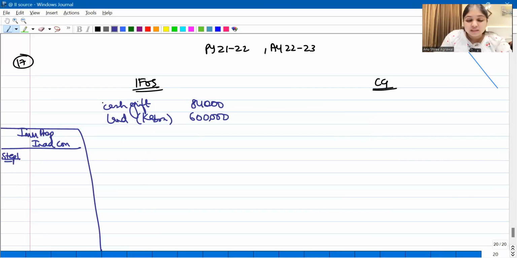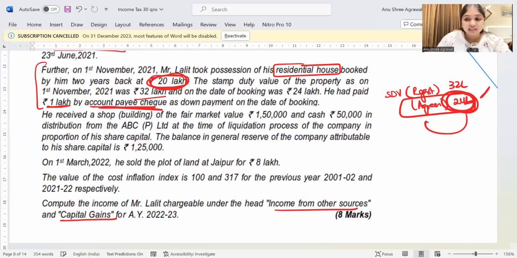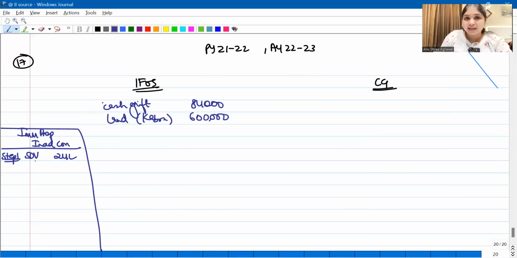What is your first step? First step will be the STV. What is the STV? 24 lakhs. You know why I'm taking STV on the date of agreement? Because some consideration buyer has paid to the seller on or before the date of agreement in specified mode. So therefore I'm taking STV on the date of agreement, which is 24 lakhs.